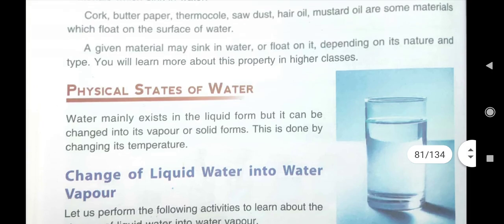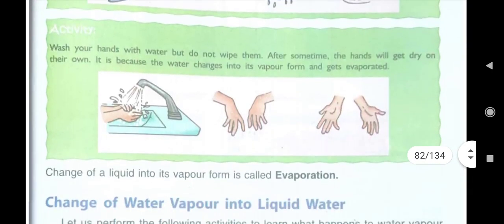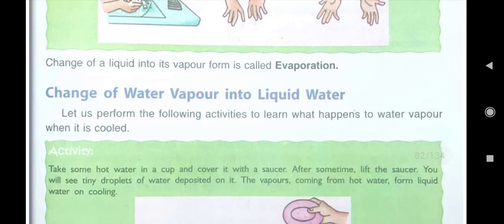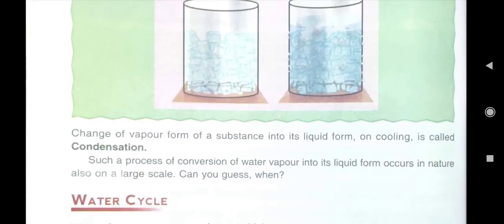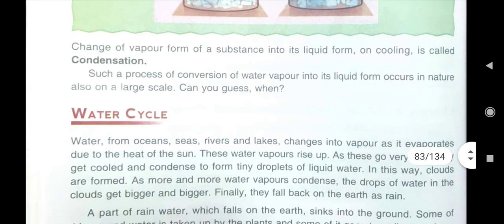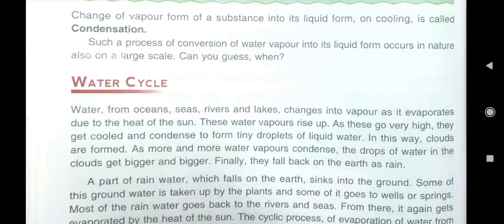Here we have read, you just see, it is written: change of a liquid into its vapor form is called evaporation. And what is condensation? Here it is written: change of vapor form of a substance into its liquid form on cooling is called condensation. And such a process of conversion of water vapor into its liquid form occurs in nature also on a large scale.